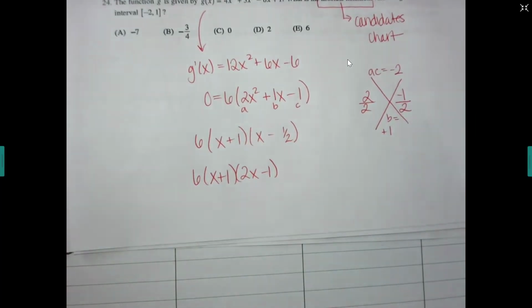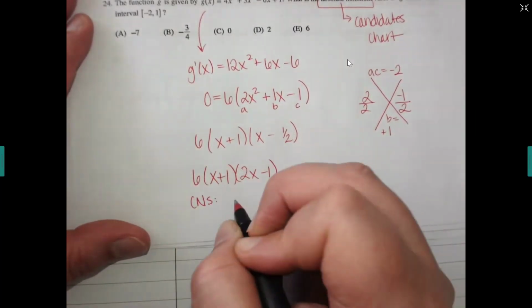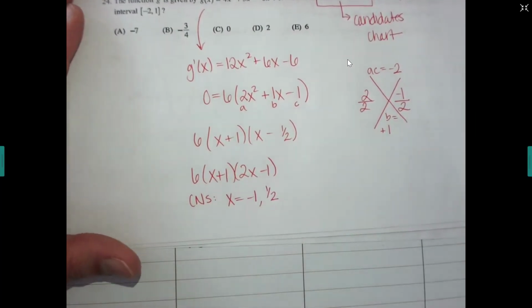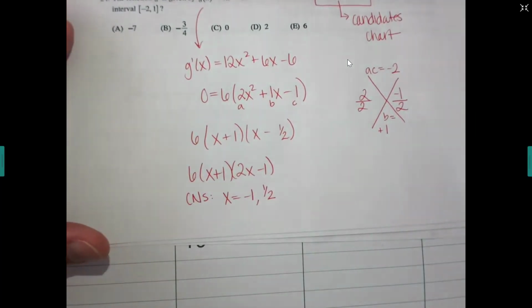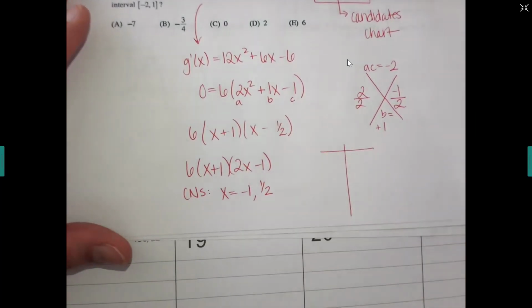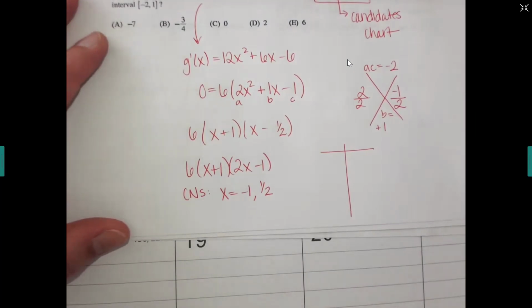Okay. So if you have an A, divide it onto your factors. And if it won't divide fully, just slide it to the front. But if you have another way of doing this, like box method or whatever, that's fine. Okay, from here, my critical numbers are what? -1 and 1/2. And then we'll put them in our chart. Remember, not only do the critical numbers need to go in the chart, what else needs to go in the chart?